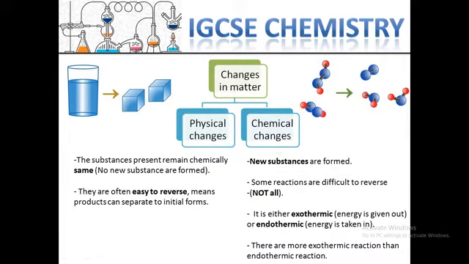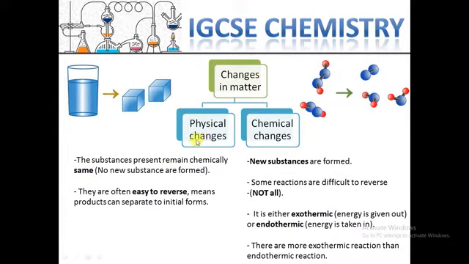First of all, we need to know the difference between physical changes and chemical changes. I think we studied before, and just as a review, the substance present remains chemically the same after a physical change.